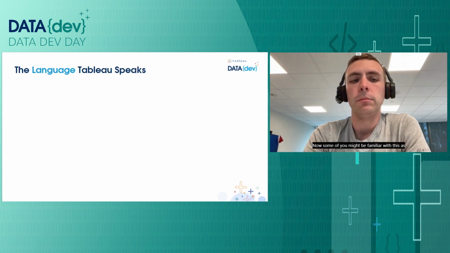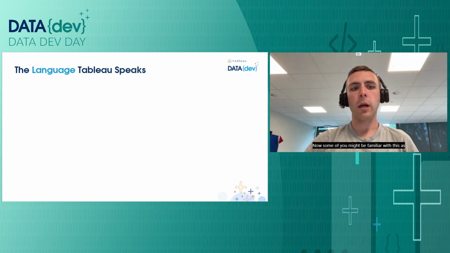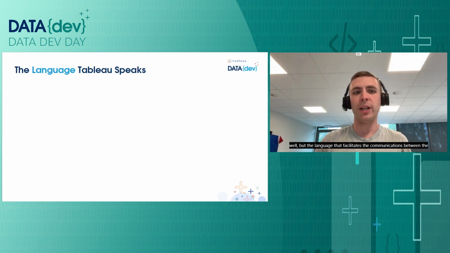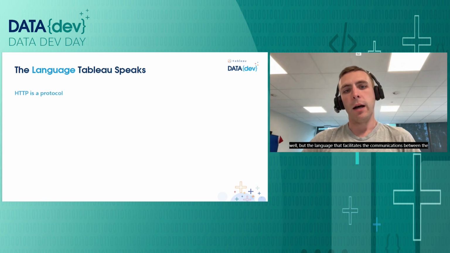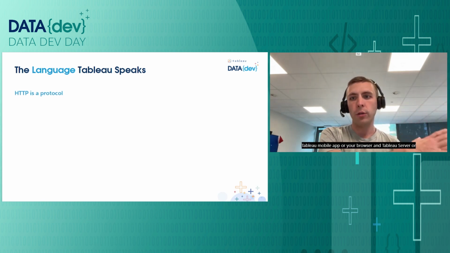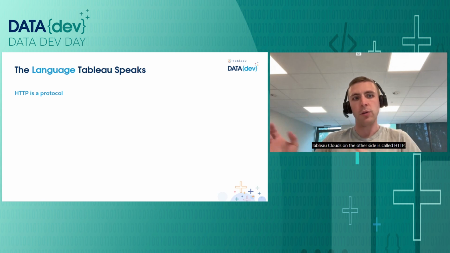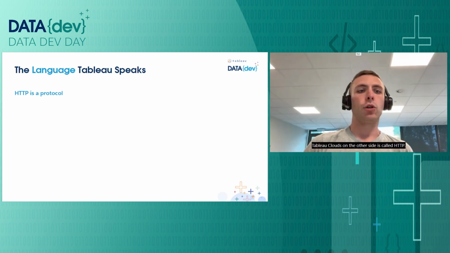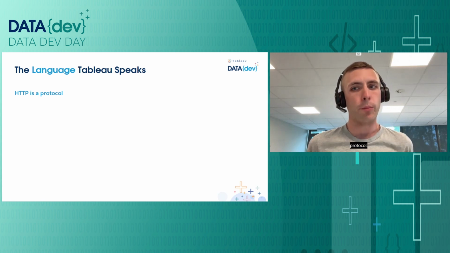Now, some of you might be familiar with this as well, but the language that facilitates the communications between the Tableau mobile app or your browser and Tableau server or Tableau cloud on the other side is called HTTP. Now, HTTP isn't a language per se, it's more a protocol.